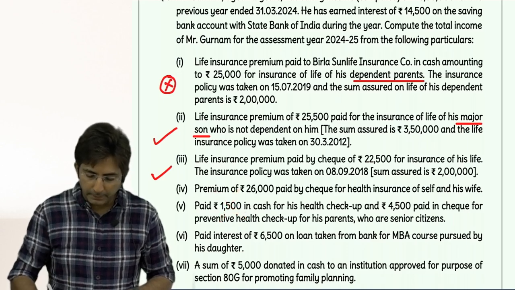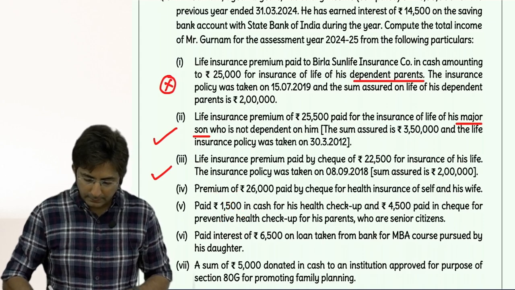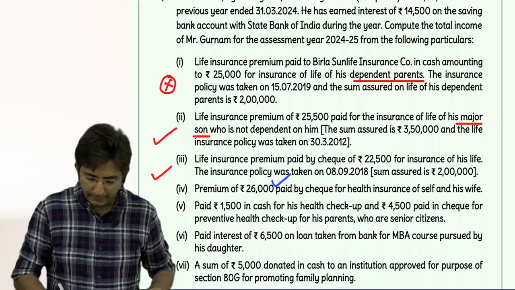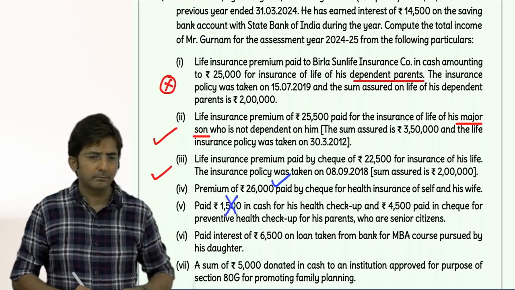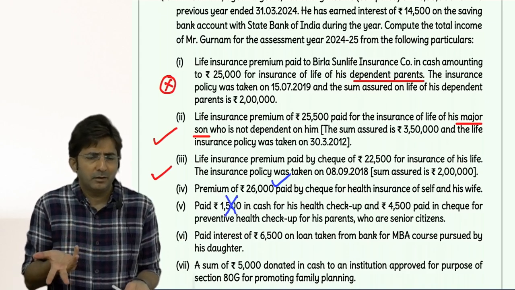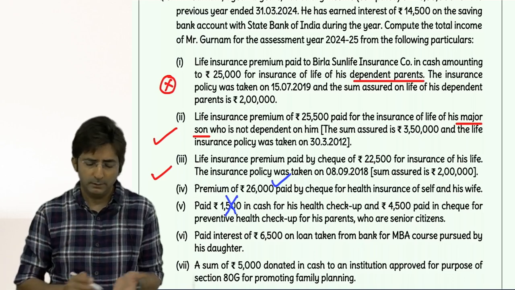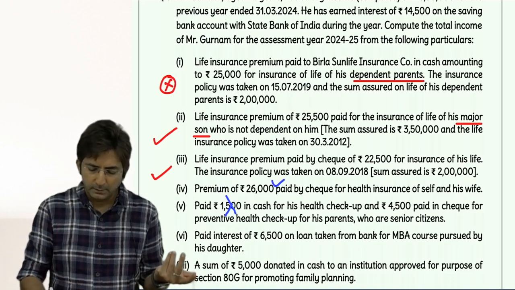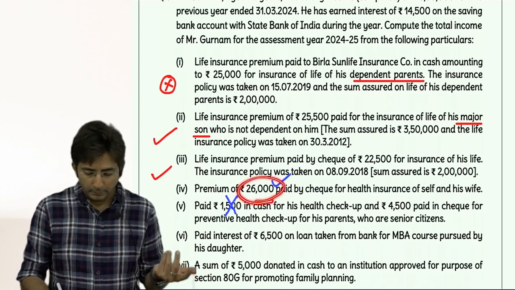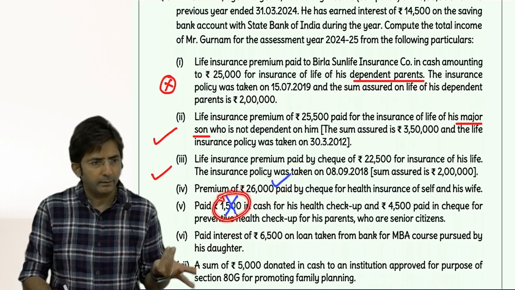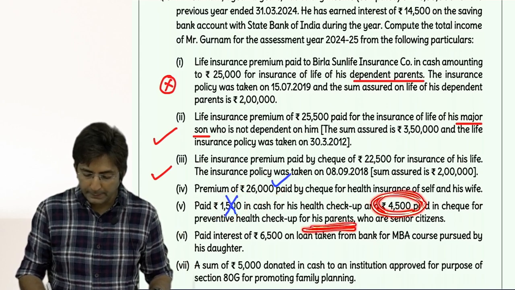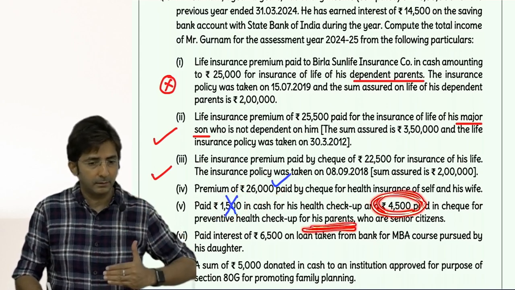In short, a better way to mark it is like this. This I took, but from this I could take only 25. This I am not taking. I want to take it, but there is a limit of maximum 25,000, which is exhausted with this 26,000 only. So this I don't want to take. The 4,500 belongs to parents.